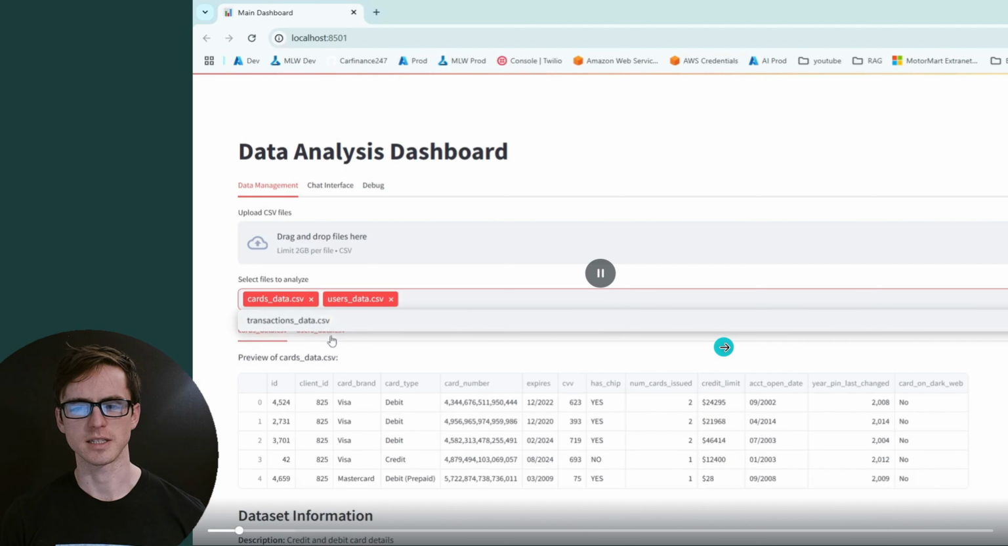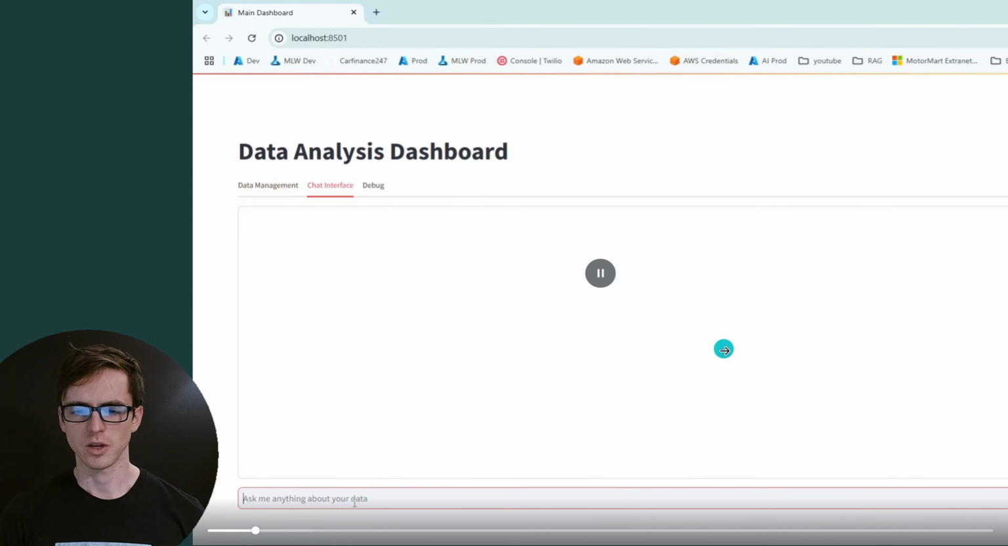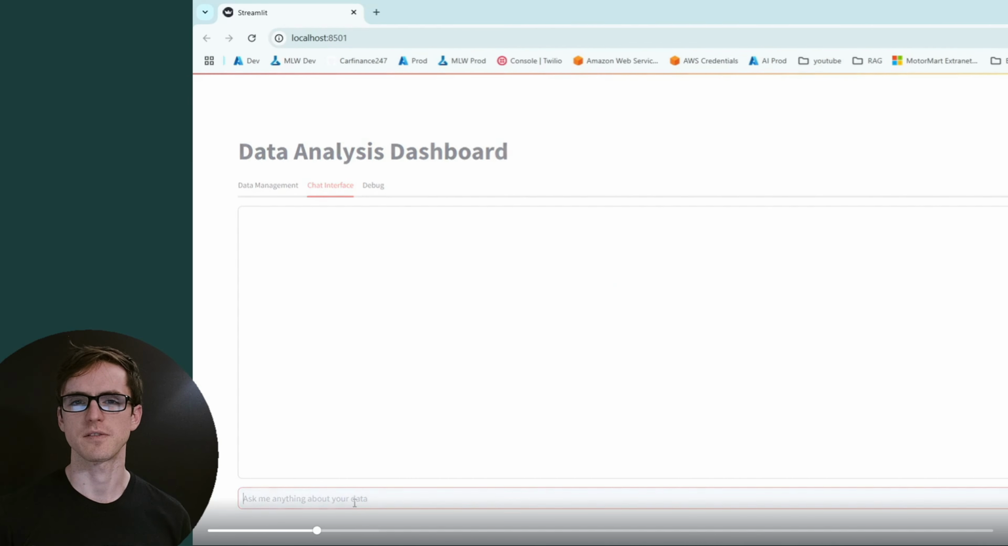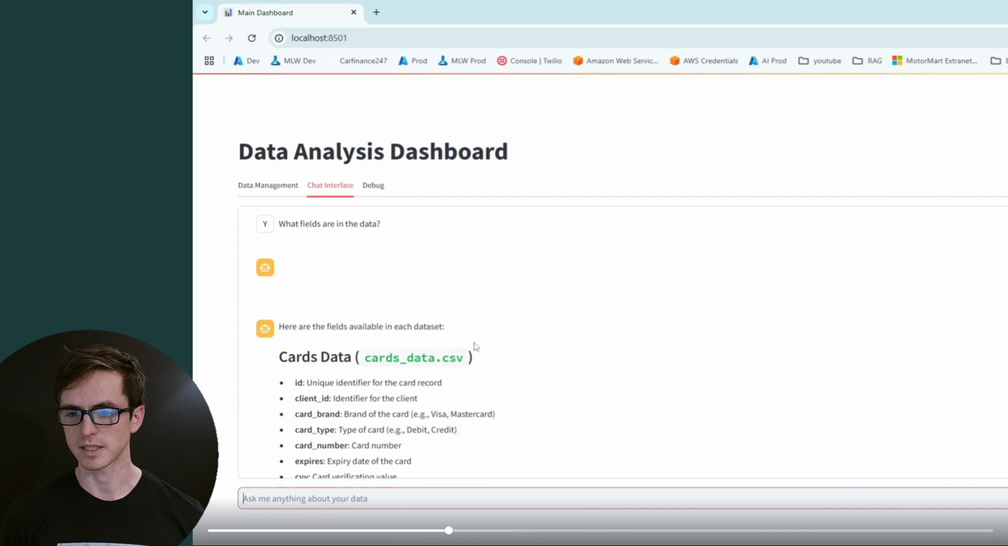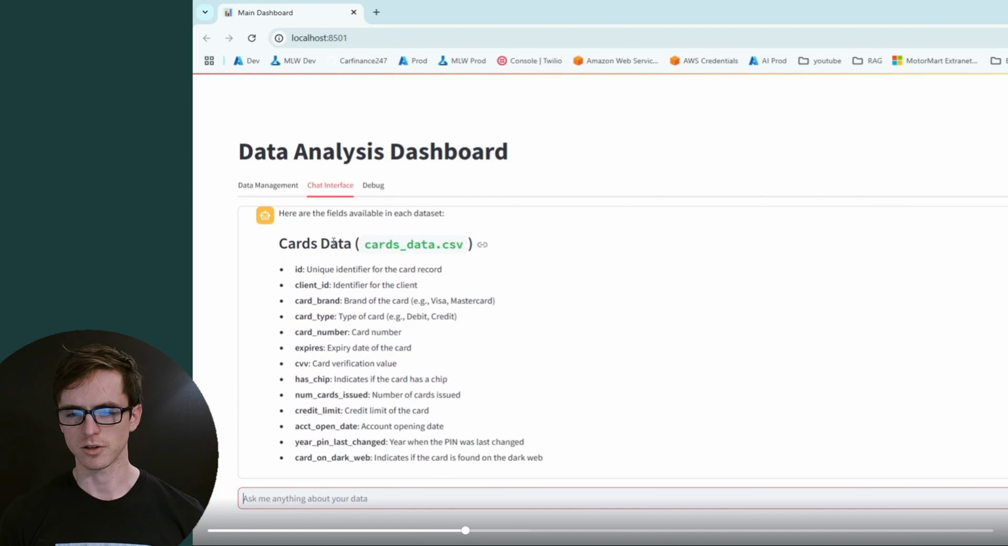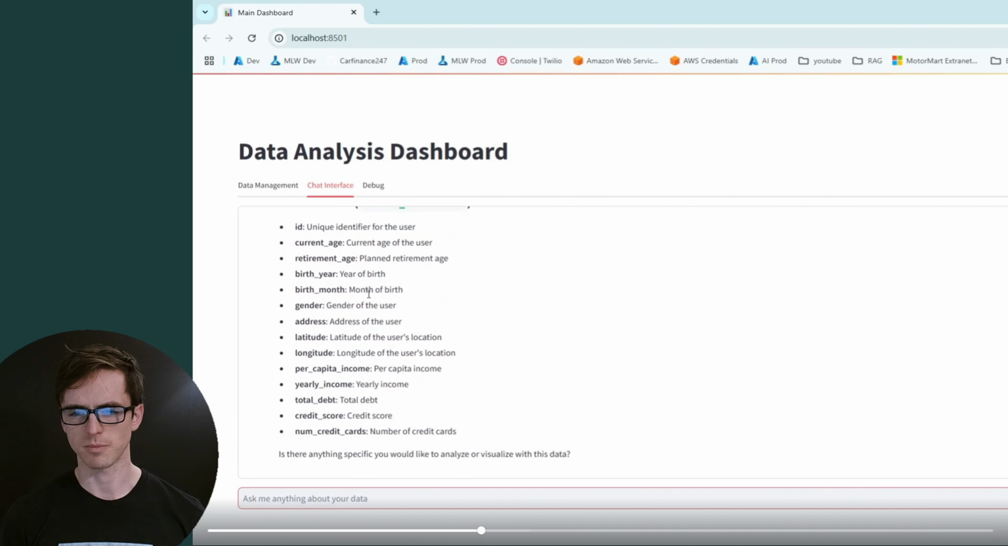I'm selecting our data as before, going to our chat interface, asking a more detailed question about what fields are in the data to see if it can pull out and do some basic analysis by listing the columns. So it's been able to read it in and it's found the correct field names. They look correct. Nice, good job. And it's listed the field names for both.